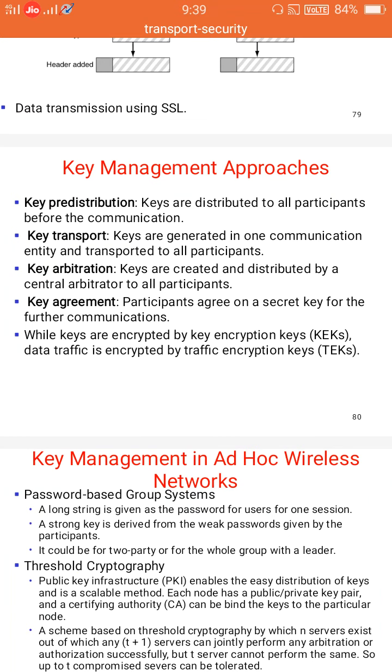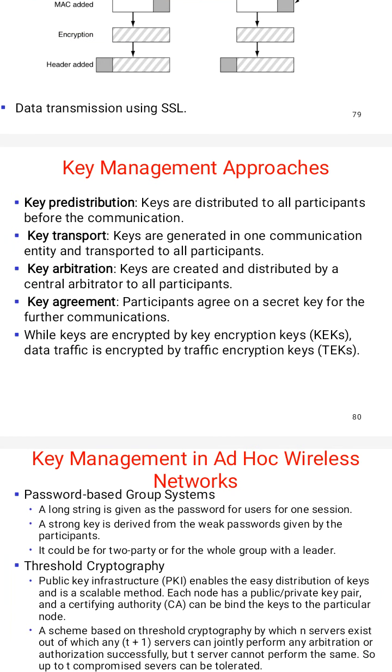Next is key arbitration. Key arbitration schemes use a central arbiter to create and distribute keys among all participants, hence they are a class of key transport schemes.